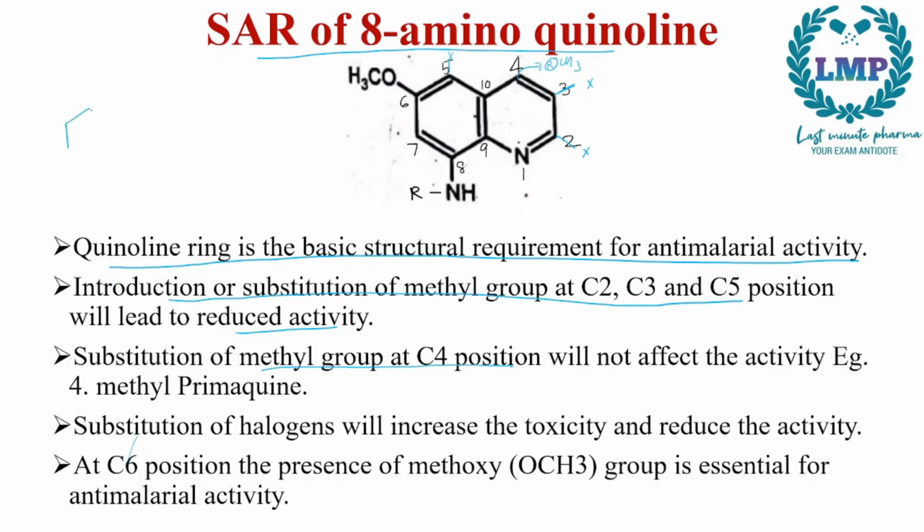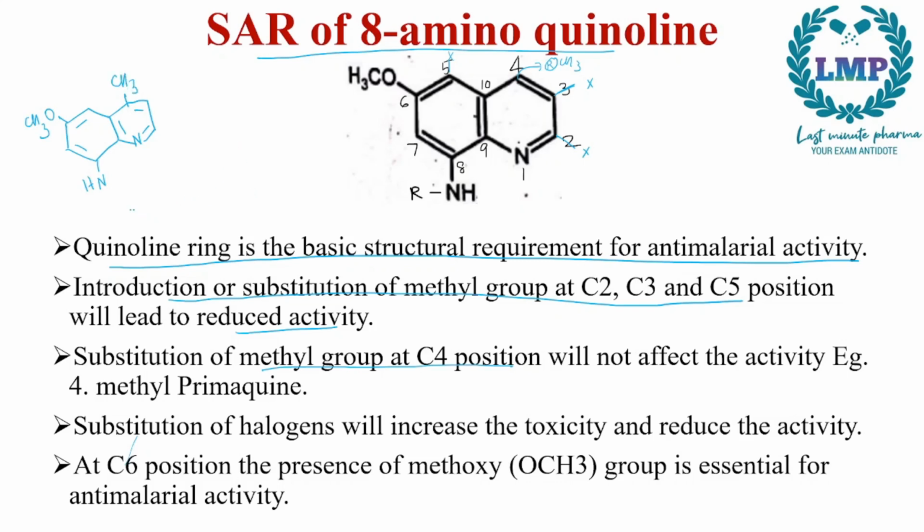So, how do we draw the structure of primaquine, 4-methyl primaquine? First, we draw the general structure, a nitrogen right here, then we give the double bonds, then we add an NH group, and then we add an OCH3 group right here, and here we will give a methyl group, that is 4-methyl.